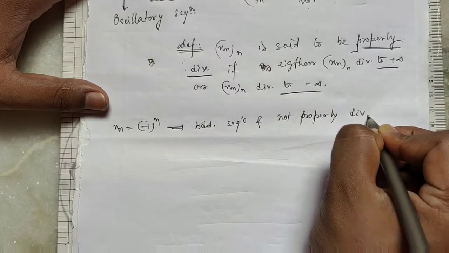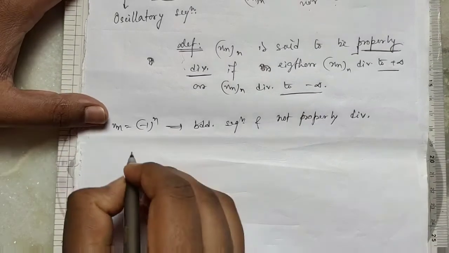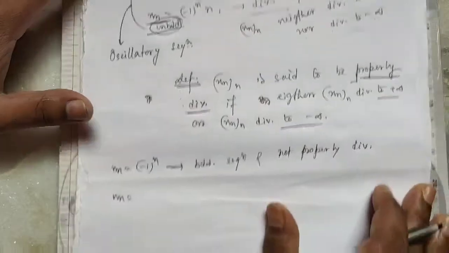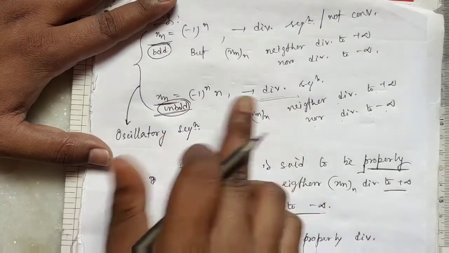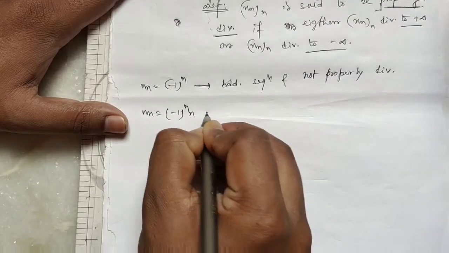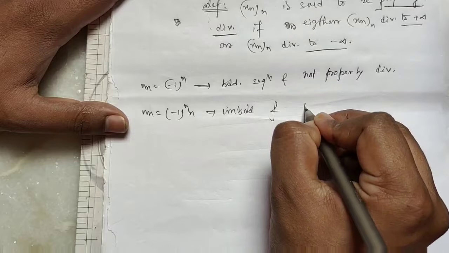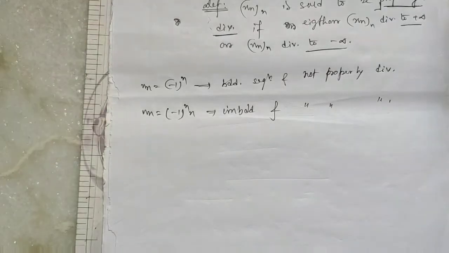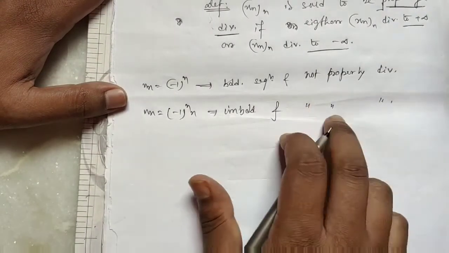And this other sequence is also not properly divergent, but it is unbounded.